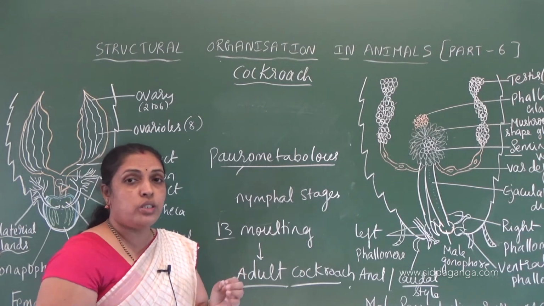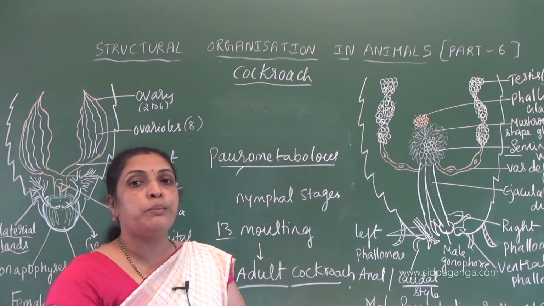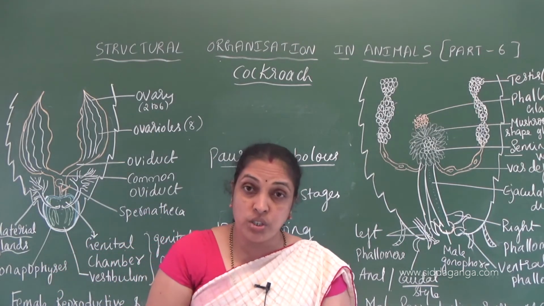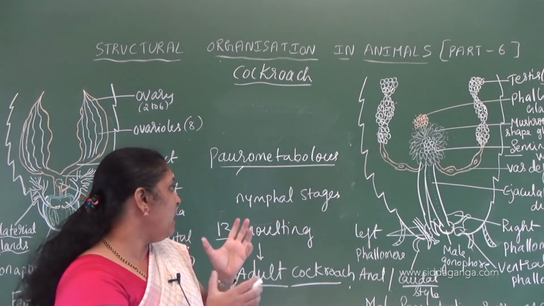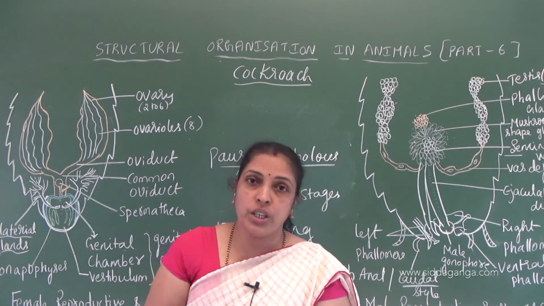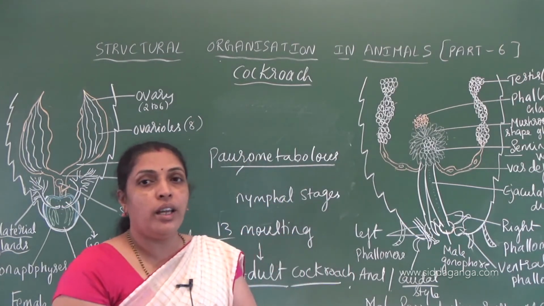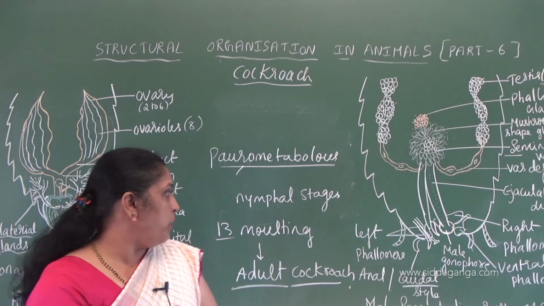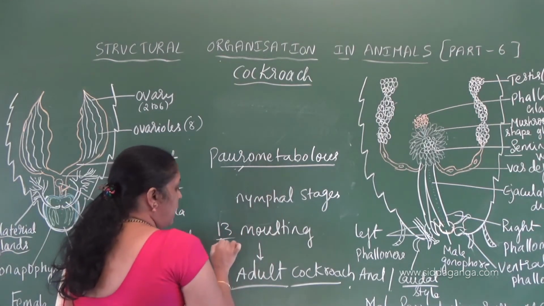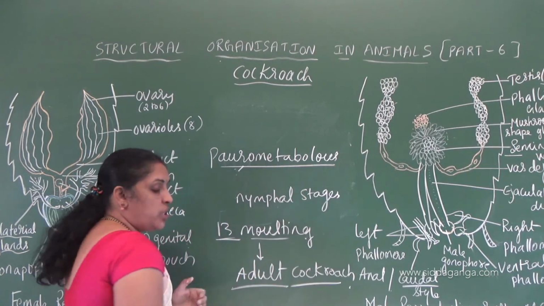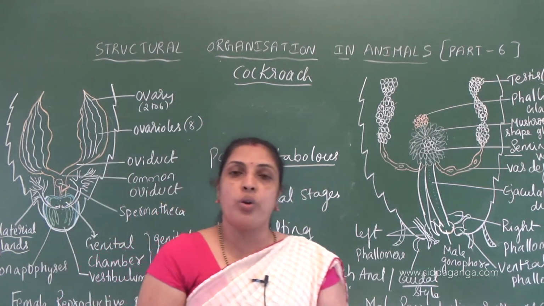In the reproductive system, they are dioecious. Fertilization is internal and they are oviparous. That means they lay what? Ootheca. Ootheca contains fertilized ovum. So the development in cockroach is paurometabolous. We see 13 molting stages to reach the adult cockroach.